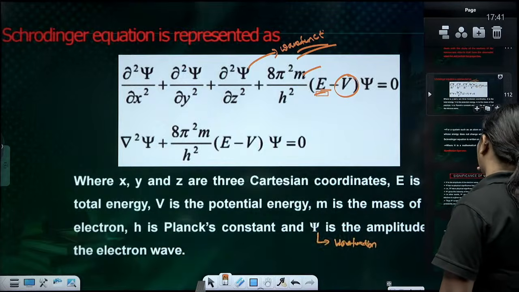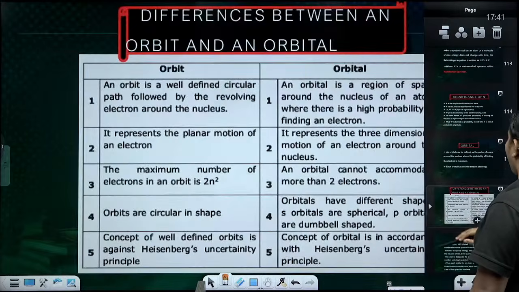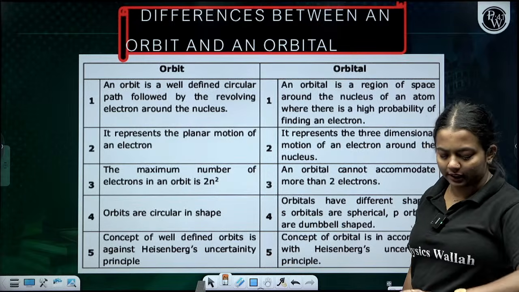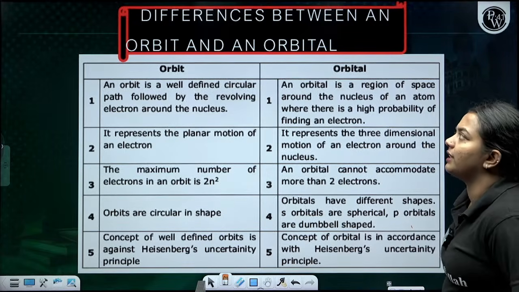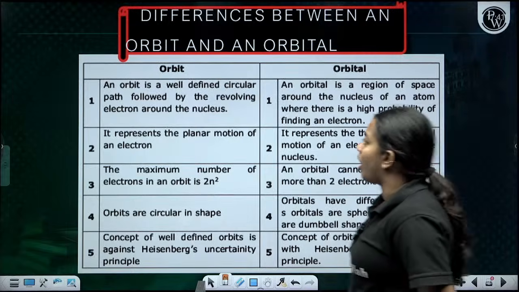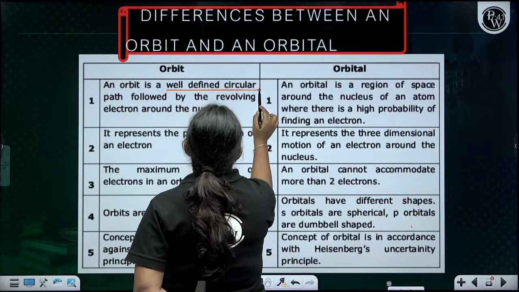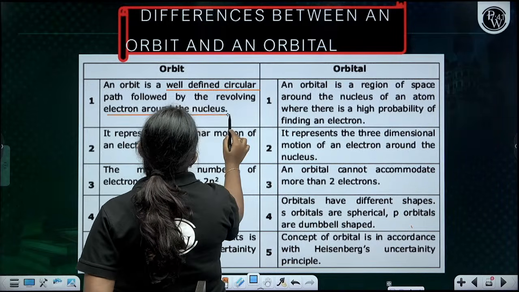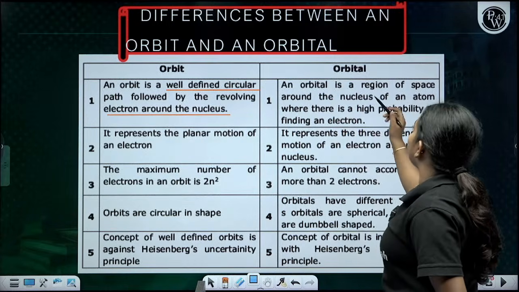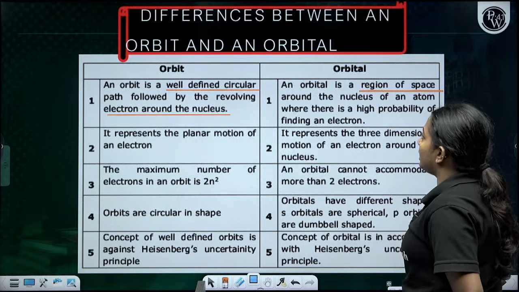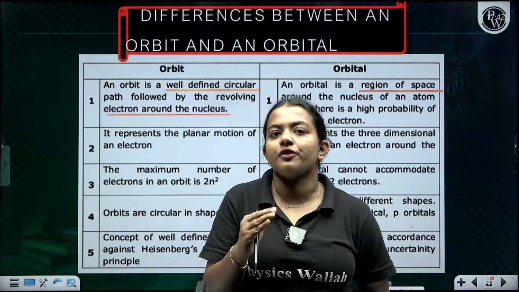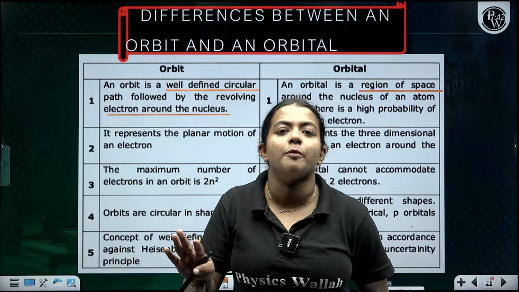Clear, everyone? Now comes the difference between orbit and orbital. What is the basic difference between an orbit and an orbital? The orbit, you have studied in your earlier classes, is a well-defined circular path revolving around the nucleus. An orbital is the region of space around the nucleus where there is a high probability of finding electrons. That comes under the category of orbitals.